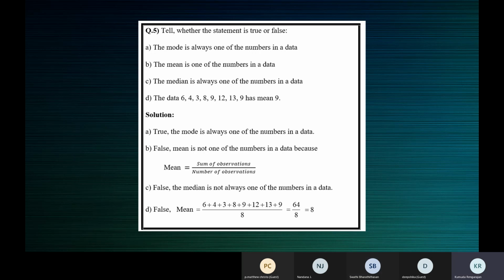Ma'am, for the D1, the total sum is 64 and the number of observations is 8, ma'am. So when we divide, we get 8, and 9 is not the mean, which is false, ma'am.